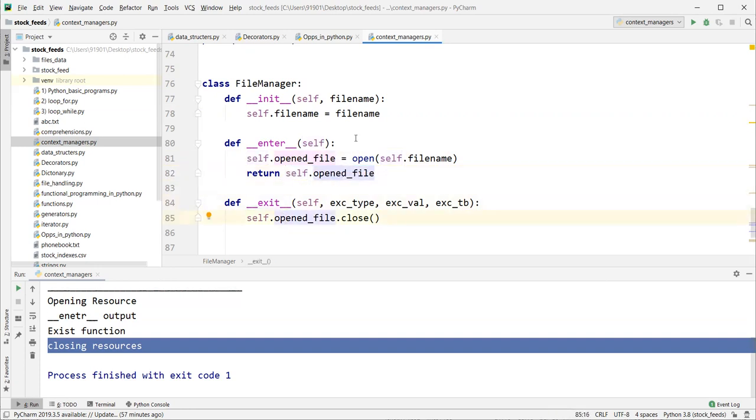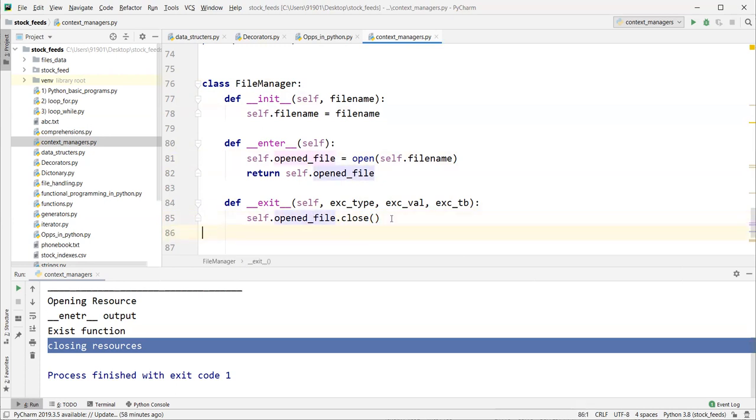And here we have exit. I have an opened resource here, and with the help of this object you can close it: opened file dot close. Understood? Here we just open the file, store that open object here, and return that object. In the exit method, with the help of self, I can access the open resource: self.opened_file.close. So with the help of context managers, we can make sure that our open resource will be released automatically after completion of our code execution.